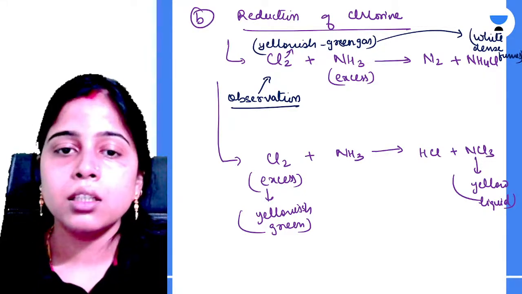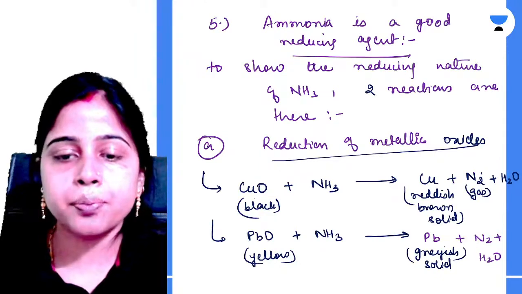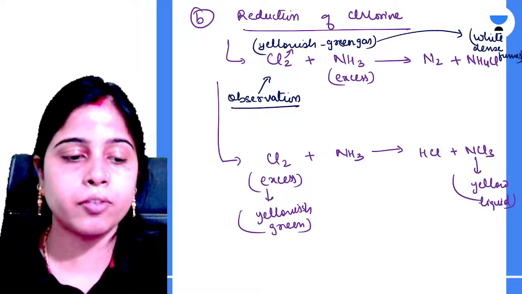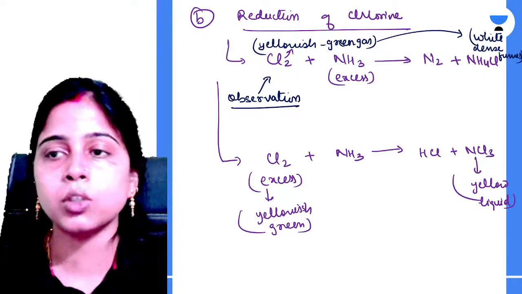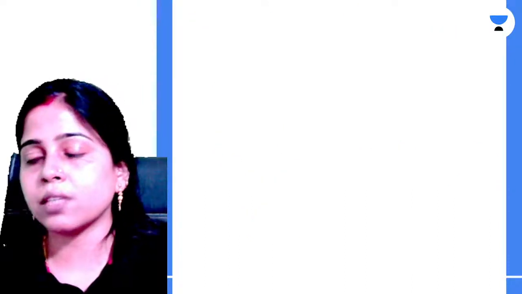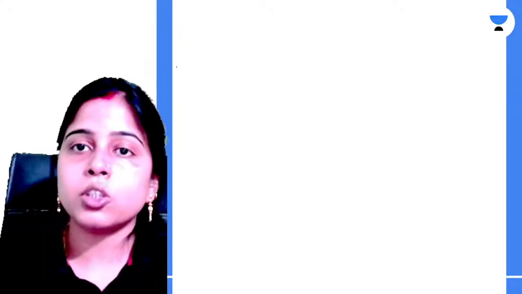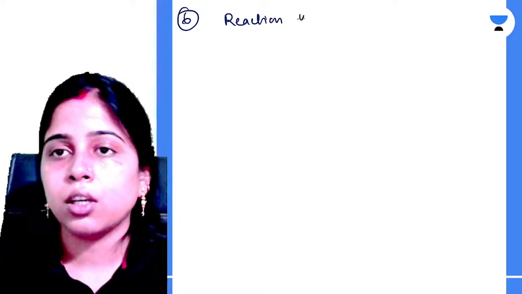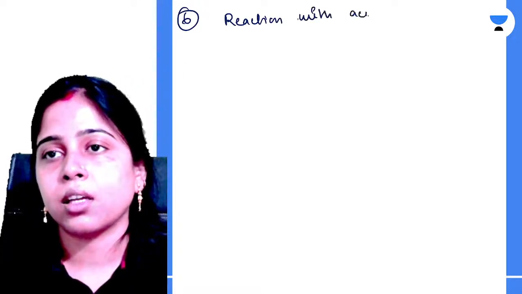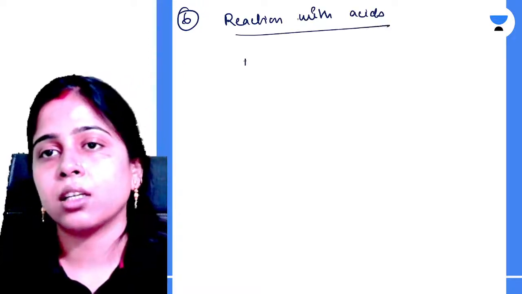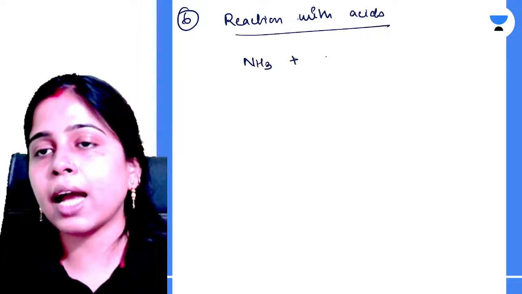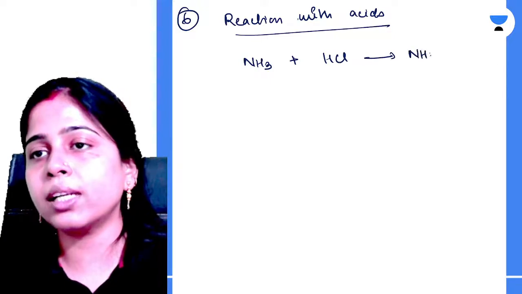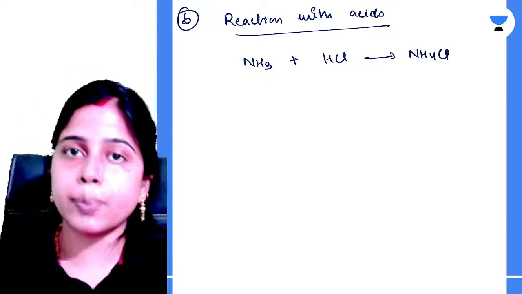Okay, these are the five chemical properties of ammonia. Now sixth chemical property of ammonia. Yes, absolutely correct, Ankur. NCl3 is explosive in nature. Okay. So sixth property of ammonia is reaction with acids. So ammonia reacts with your acid, for example your HCl, to produce only salt. No water is produced. Clear?